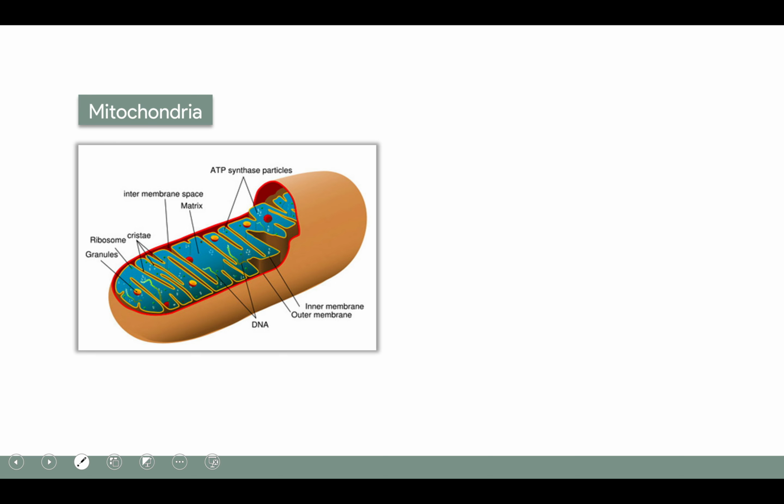Now we'll talk about the next organelle, which is mitochondria. As you can see in the diagram here, mitochondria has an outer and inner membrane. It has its own set of DNA. It has a matrix, the folded cristae, ribosomes and granules.